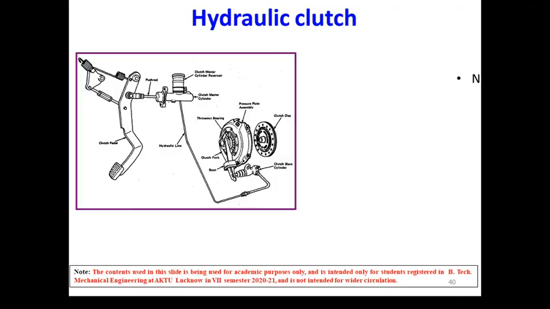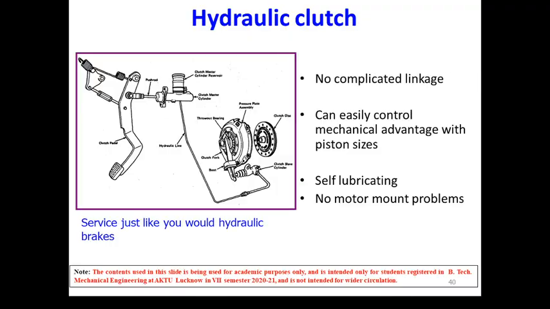Some other clutches are known as hydraulic clutches. They are simple in construction. The mechanical means are basically replaced by hydraulic means. They can easily control mechanical advantage with piston sizes. They are self-lubricating. No motor mount problems are there. This sort of clutch is similar to brakes, like hydraulic brakes. These assemblies are operated by hydraulic fluid. This is less complicated as compared to mechanical means, and they basically wear less as compared to mechanical systems.